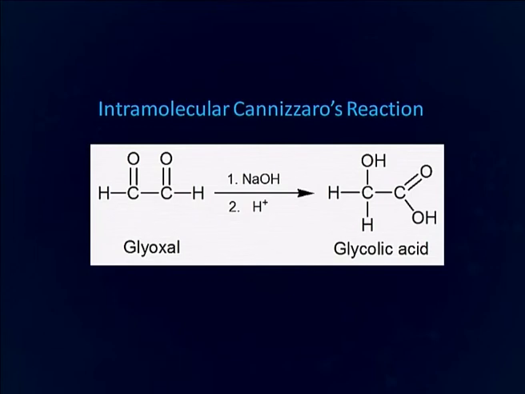As you can see, the glyoxal upon reaction with sodium hydroxide undergoes intramolecular Cannizzaro reaction and forms glycolic acid. When two different aldehydes having no alpha hydrogen atom react in presence of base, the reaction is called cross Cannizzaro reaction. We will now discuss cross Cannizzaro reaction.